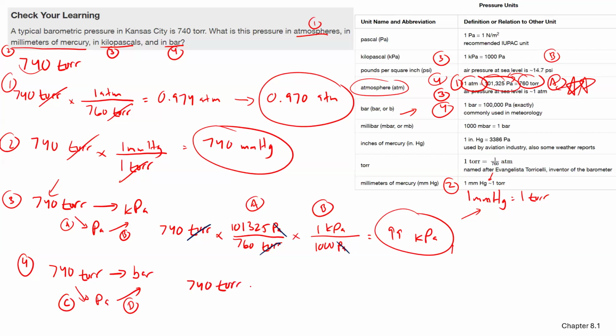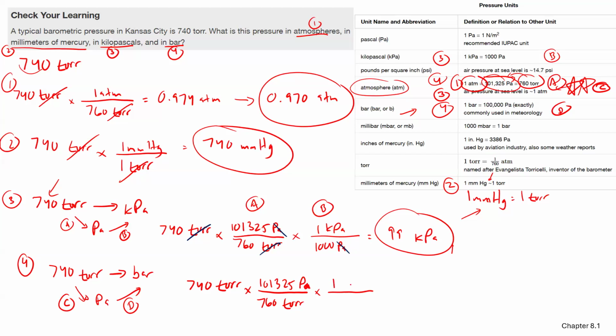So we'll start with 740 torr. Over here is C, because we have the 760 torr on the bottom, and then 101,325 pascals. Then we're going to go to letter D over here because we want to go to bar.